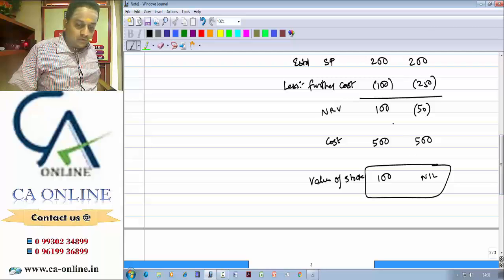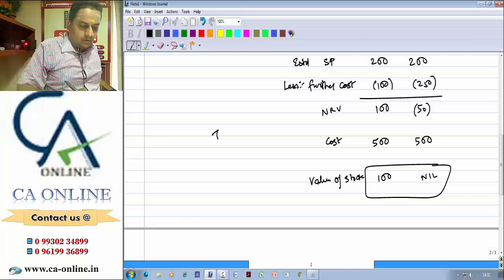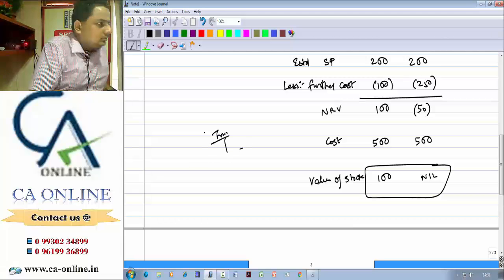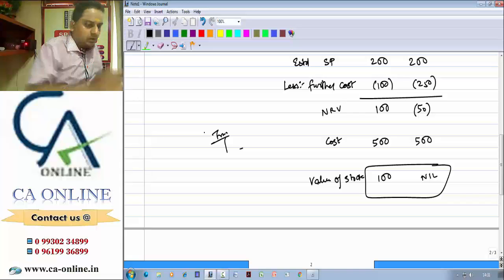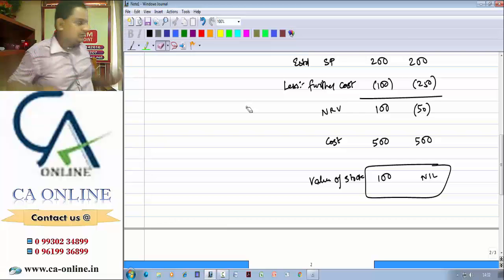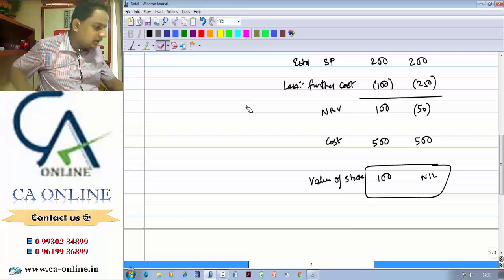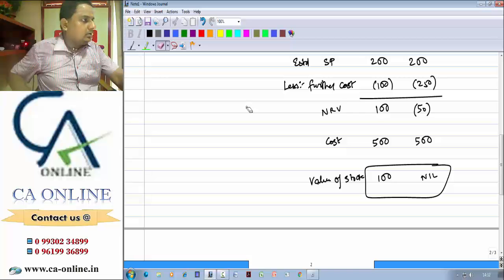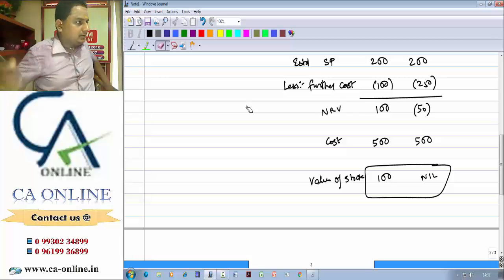In first case, NRV is lower than cost, so we are recording at NRV. Second case, we are recording at 0, because when you take minus 50 in your trading account, you will be booking heavy loss, more than what you are actually about to suffer. So the prudence concept says you need to book for anticipated losses, but not more than that. When you are beaten, you should not cry.